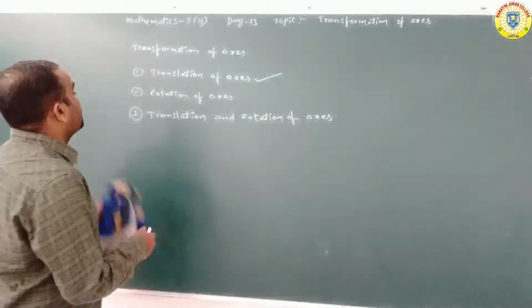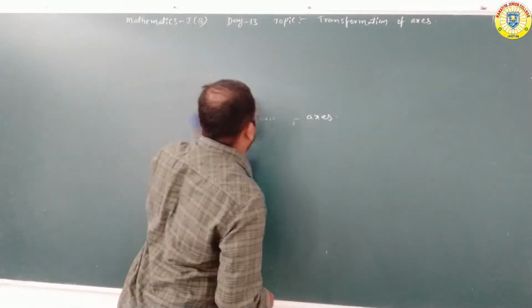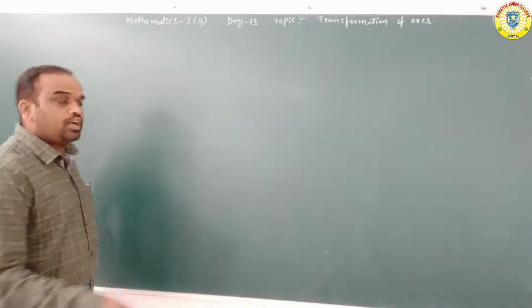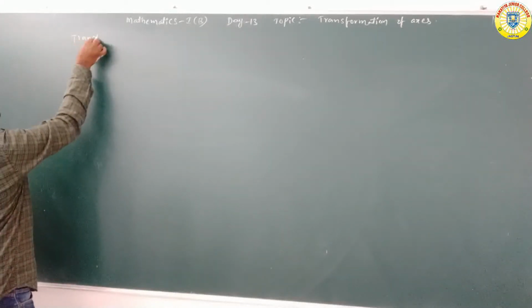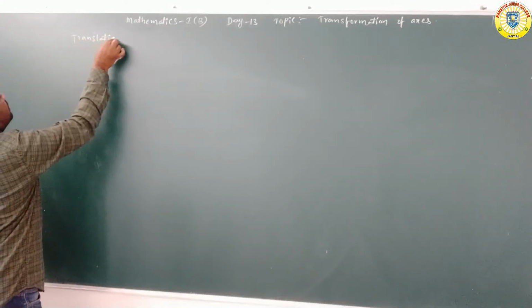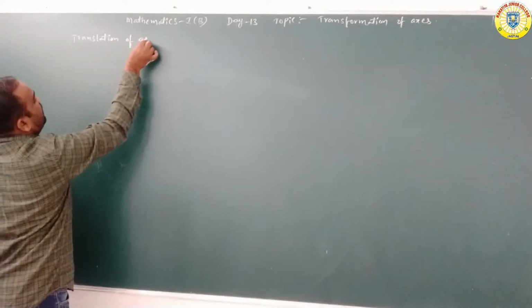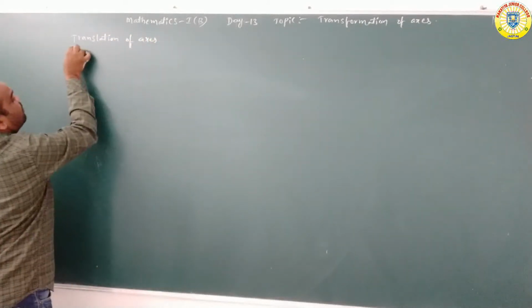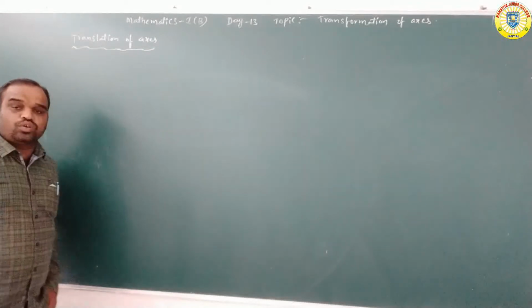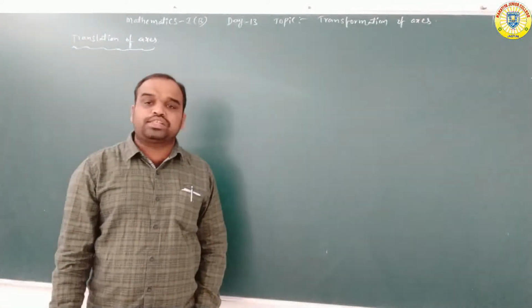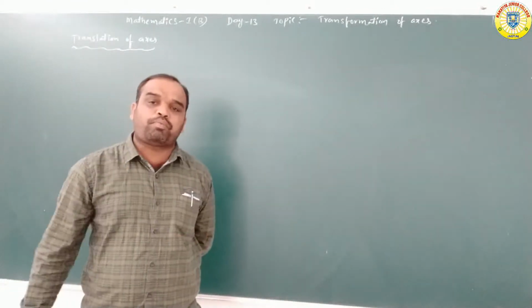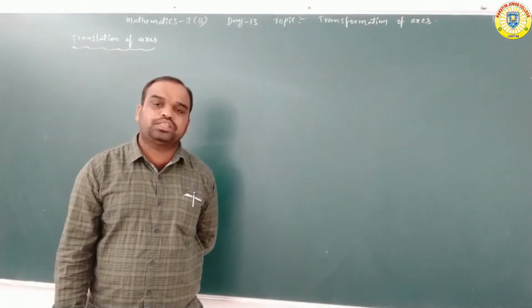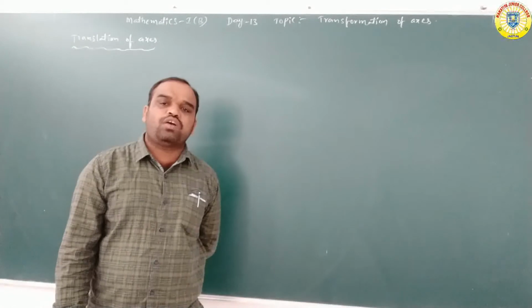What is the translation of axis? Today's topic is translation of axis. Without changing the direction of the axis, the origin is shifting from one point to another point in the plane. That is called the translation of axis.